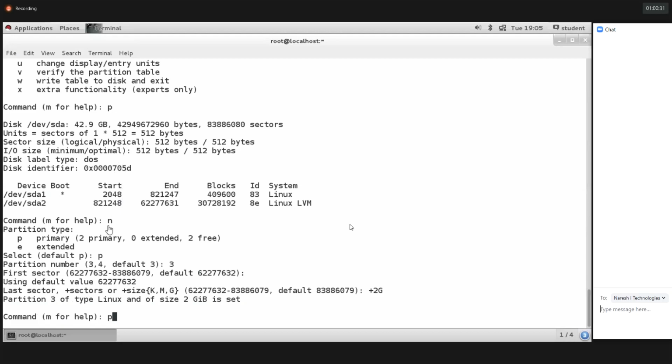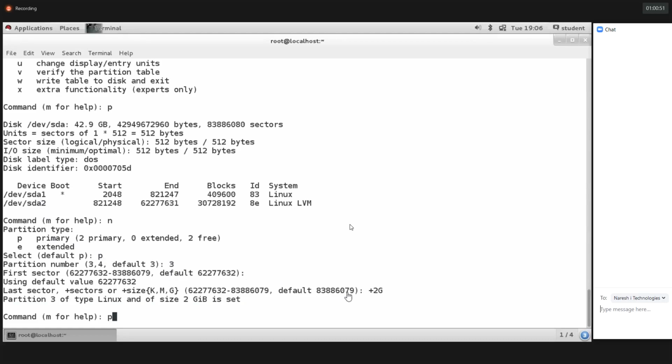And then I'm creating the new partition. Already we have two partitions here. I'm creating the new partition with N. I'm using P to create the primary partition. The default is 3, so after 1 and 2 we need to provide 3. For the first sector, we should not give anything, just hit enter.